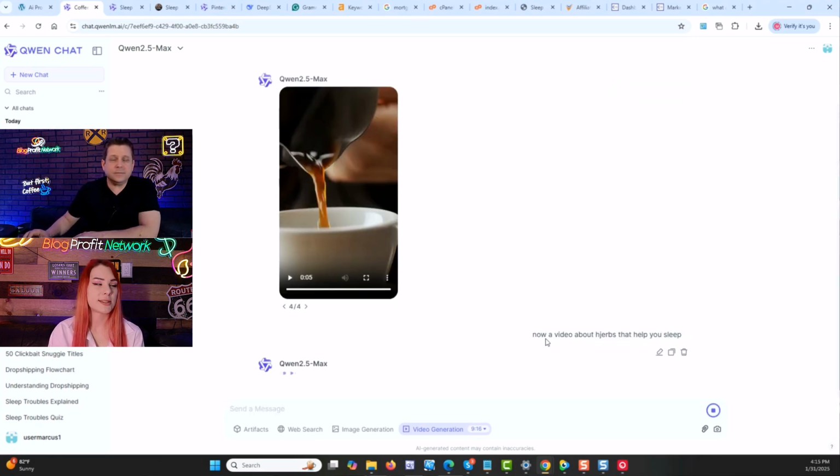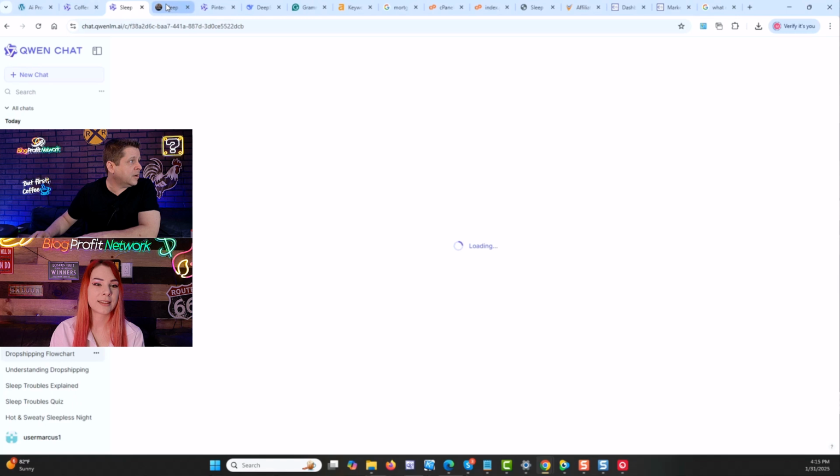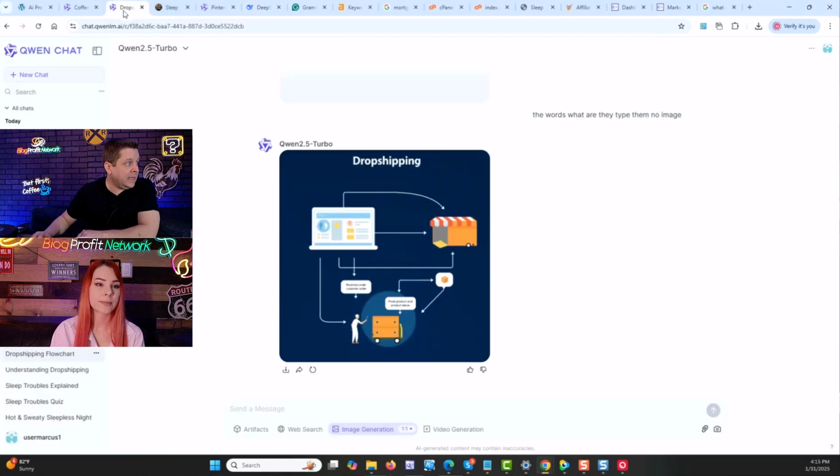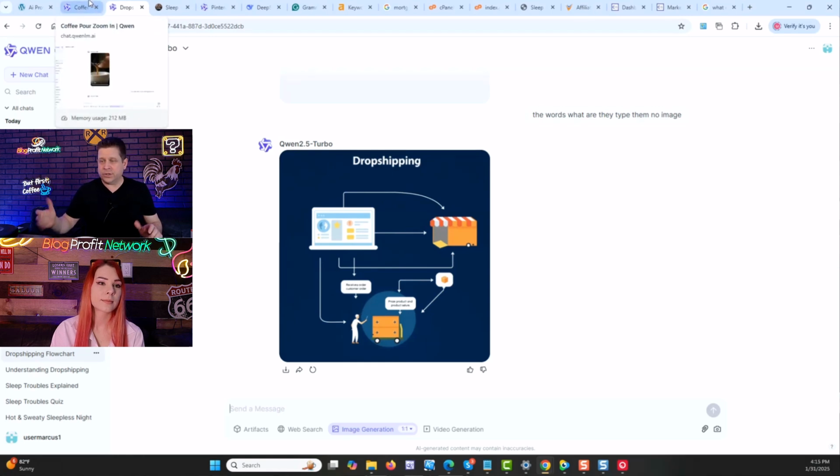What about strategies? Does it write a good strategy for your content? ChatGPT and DeepSeek are better. I think DeepSeek for strategy, hands down, the win, especially for marketing strategies, not even a question. For this, it's okay. The images are doing really well. DeepSeek, I didn't see a whole lot with images yet. And I think it did get the idea of a flowchart for this.